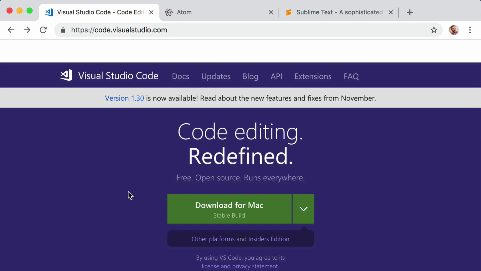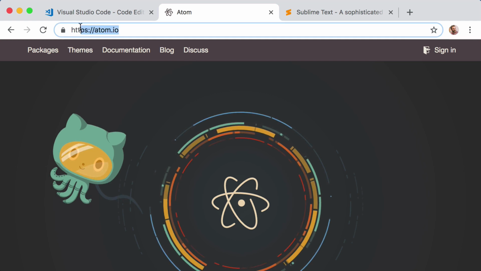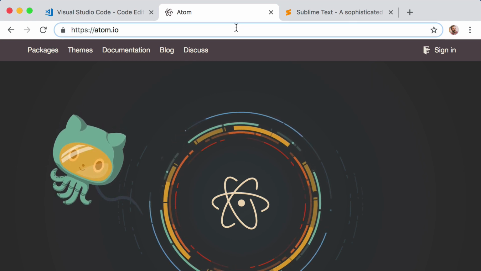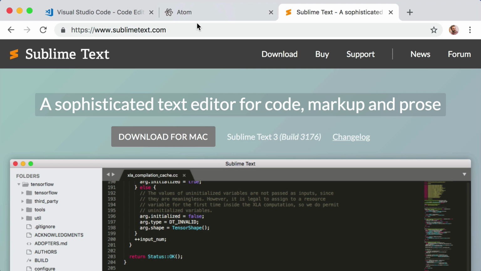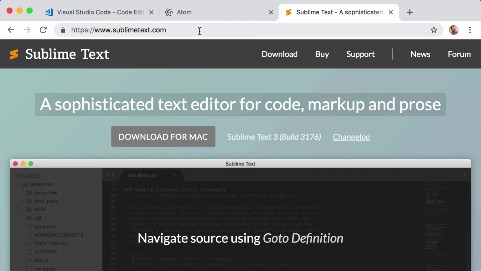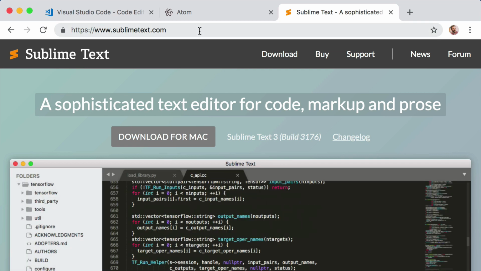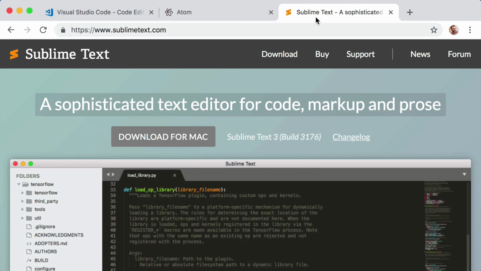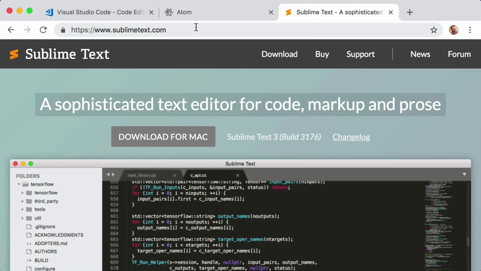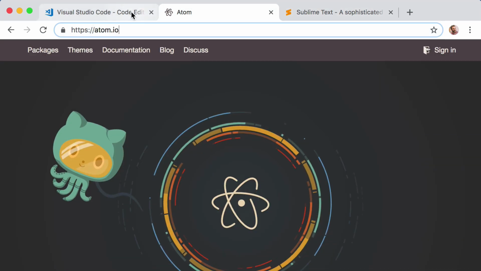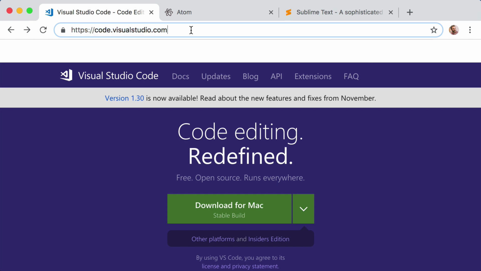There are many other text editors that you can use. For example, Atom is a very popular text editor that's also free. Also, Sublime Text is another very popular text editor. Technically, it's not free, it's available for purchase, but you can use it for free to evaluate it and decide if you'd like to buy it indefinitely. The point that I'm trying to make is that there are many, many different text editing programs out there, so I don't want you to feel bad if you really don't want to use Visual Studio Code. However, having said that, my opinion is that you should give it a try because I think it's amazing. Anyways, having said all of that, right now I recommend you pause this video lesson while you download and install VS Code.